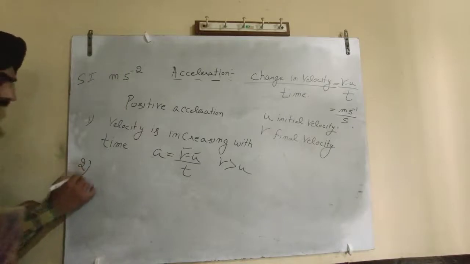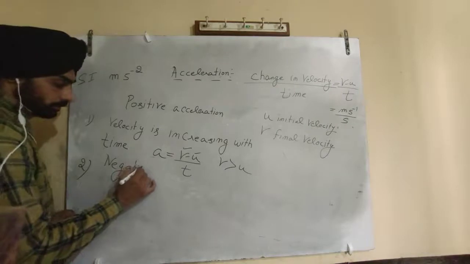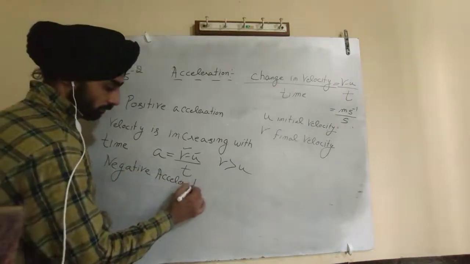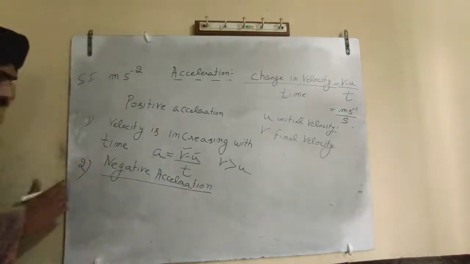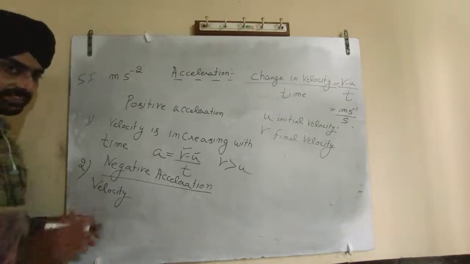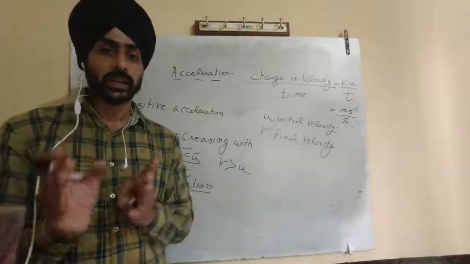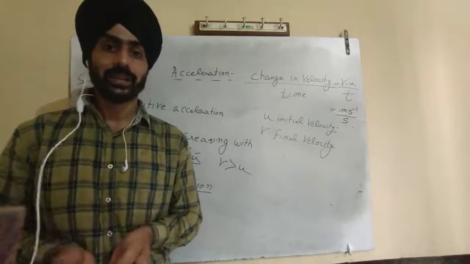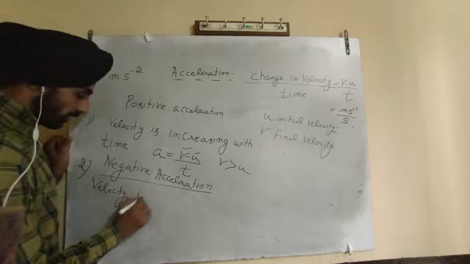Second concept, negative acceleration. If velocity is decreasing with time, suppose my car is going at 60 and I have applied the brakes, my speed has been reduced to 40. That means it is having a negative acceleration, which is known as retardation also.